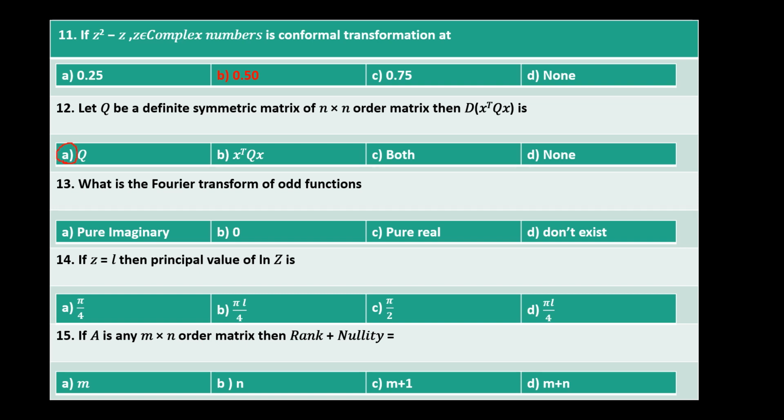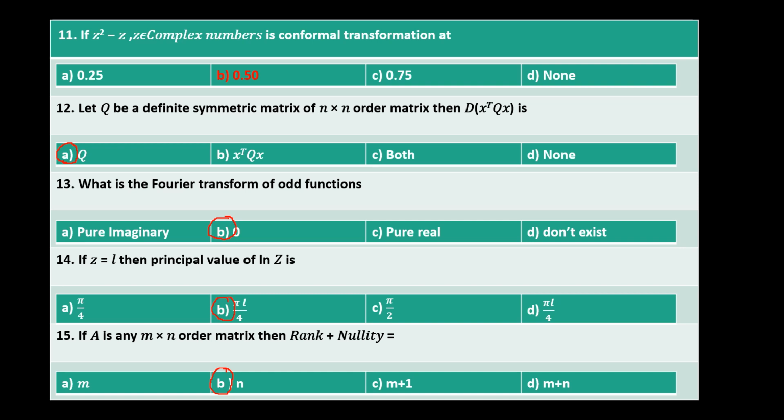And for the 13th, what is the Fourier transform of an odd function? The Fourier transform of an odd function is 0 because of that integral from minus infinity to infinity. So if this is an odd function, it will make it 0. And if z equals to i, then the principal value of the natural log of z is what? This is option B, that is pi i by 4. And the next one is the rank nullity theorem, which says that this will be equal to the number of columns, so the answer will be B.